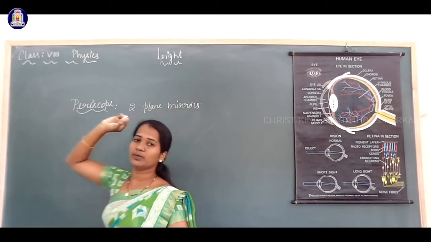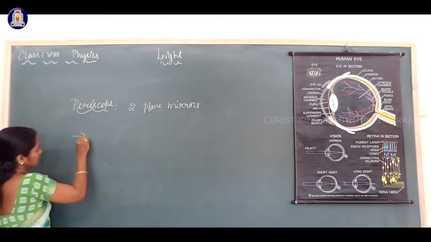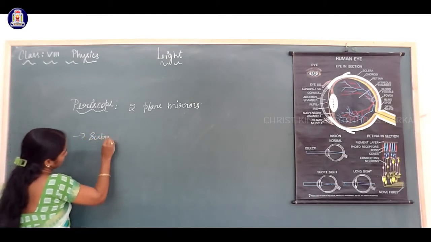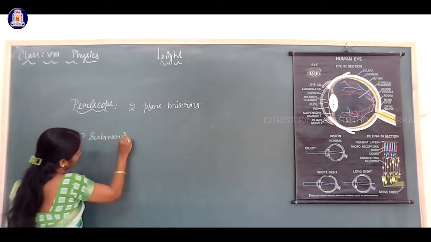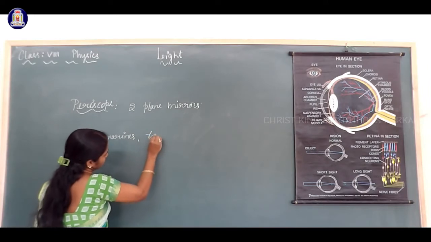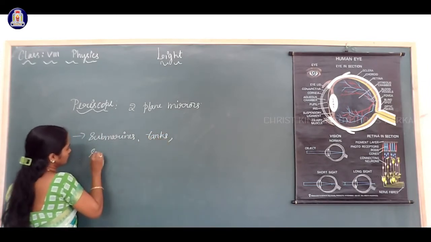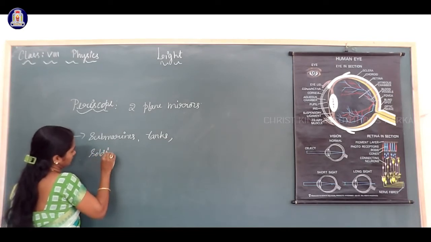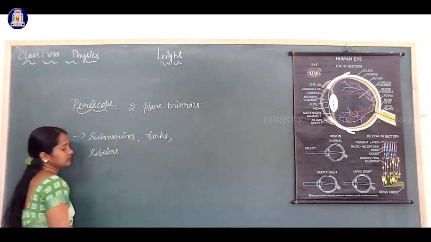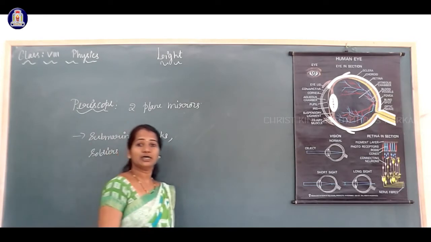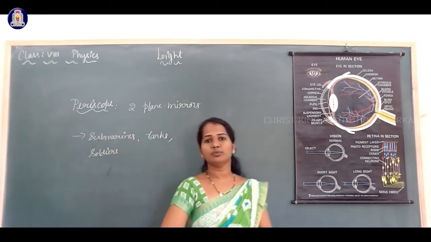This periscope is used in submarines. It is used in tanks and also used by soldiers in bunkers mainly to see the objects outside.